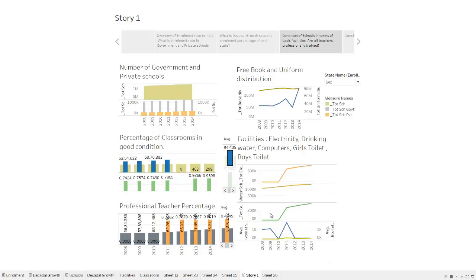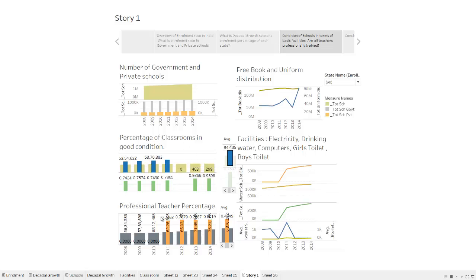These three lines in the graph represent the trend of computers introduced in the school, the girls' toilet facilities, and the boys' toilet facilities respectively. We can see that the conditions have improved over the period, providing 91% toilets for girls and 84% toilets for boys. The classroom condition and proficiency of the school teachers is shown by these two stacked bars.